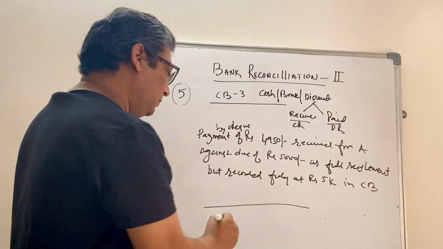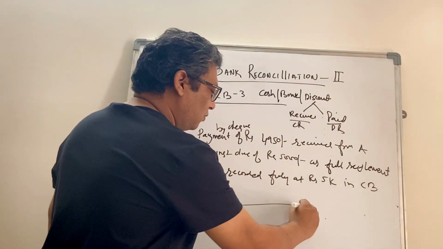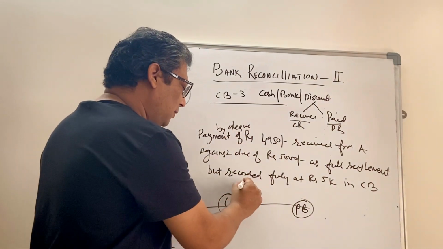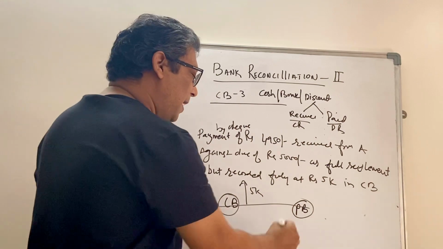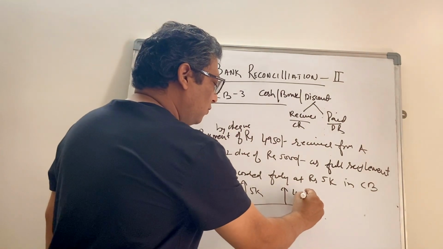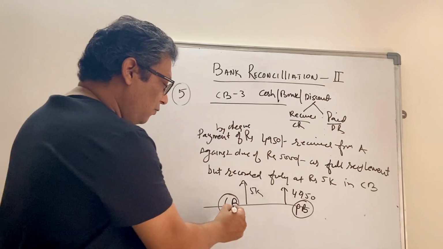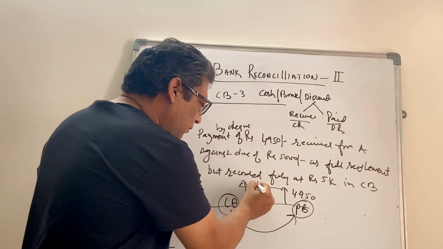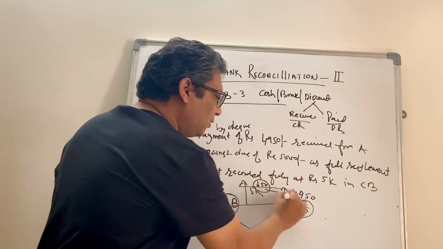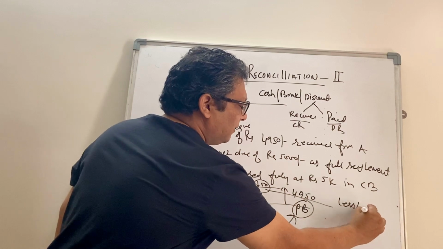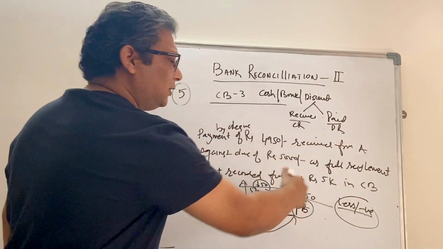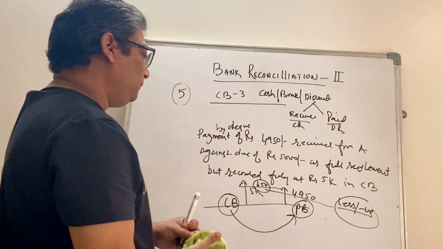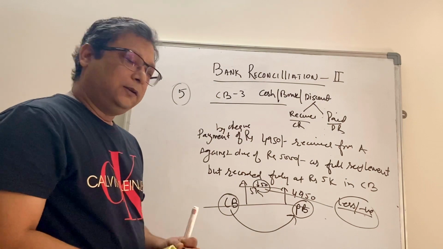Again, line of balance, cash book on the left side, passbook on the right side. What your cashier has done, the deposit amount was recorded at 5000, but in the bank it is recorded as 4950. Since you are moving from cash book to passbook, you have to come down by 50 rupees. So it will be recorded as less or negative, and the narration will be that payment of 4950 is recorded as 5000 in the cash book.